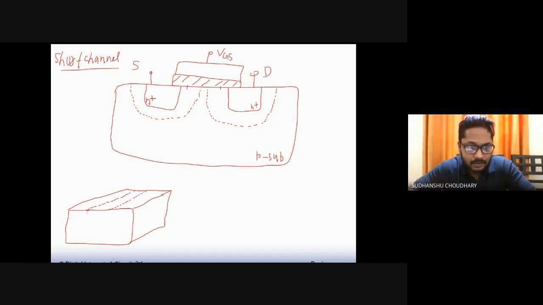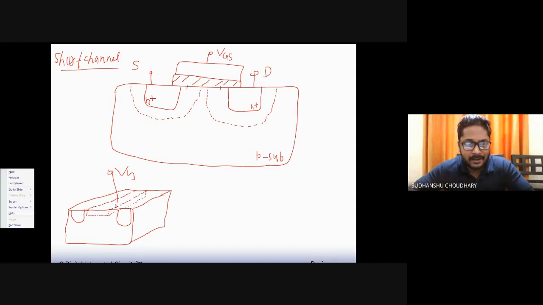The gate has to create a channel in maybe this region, so this complete region channel has to be created. Then of course source and drain diffusion regions also exist here, maybe here.